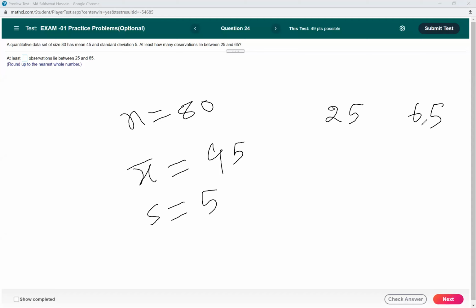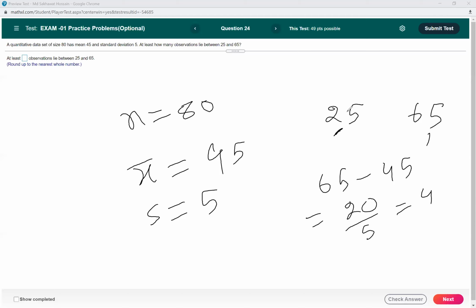The first thing you have to find is how many standard deviations away from the mean is 65, and how many standard deviations below the mean is 25. If you subtract 45 from 65, it will be 20, and divide by the standard deviation, 5. So that means this is 4 standard deviations away from the mean.